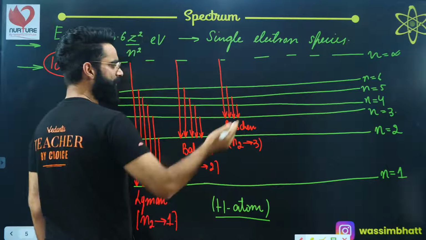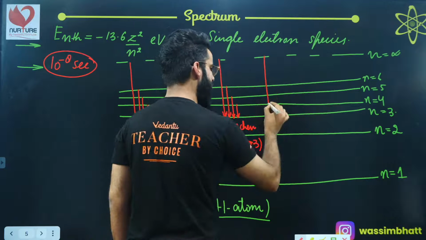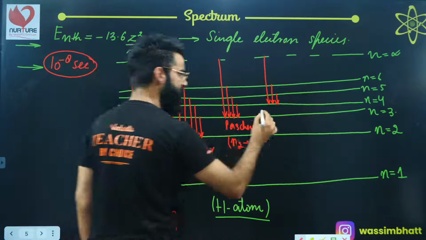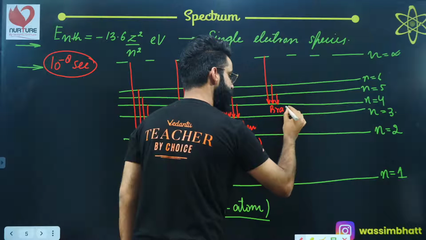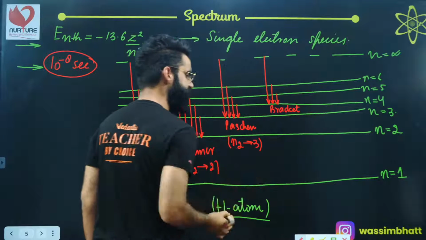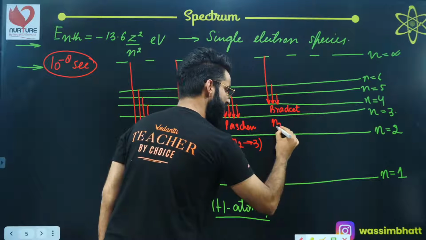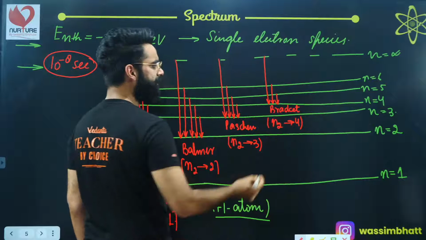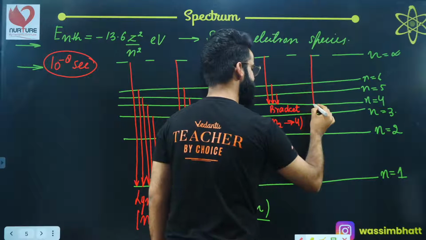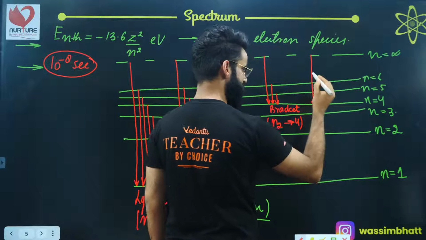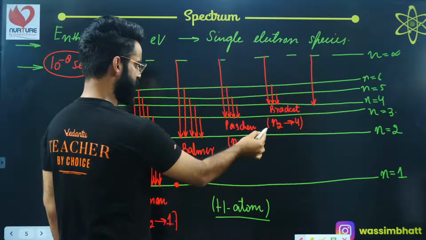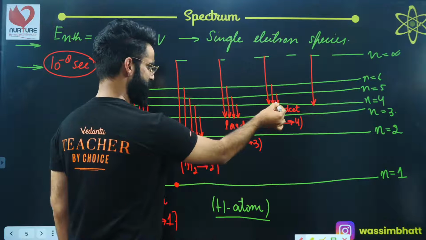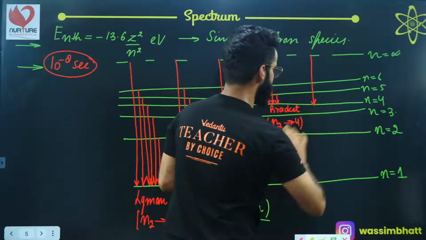In a similar way, we have other series as well. This was Lyman, Balmer, Paschen. Now it's going to be the Brackett series, in which the electron makes a transition from a higher energy state n2 to shell number 4, right?